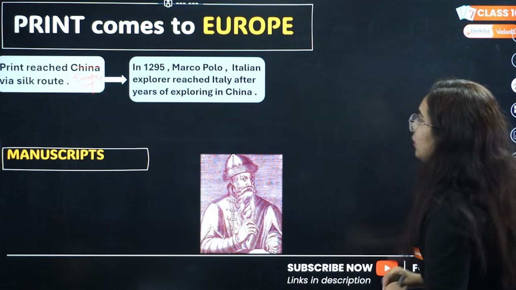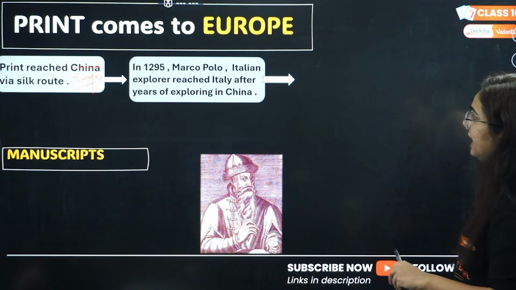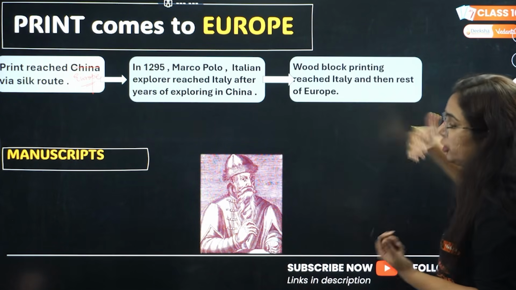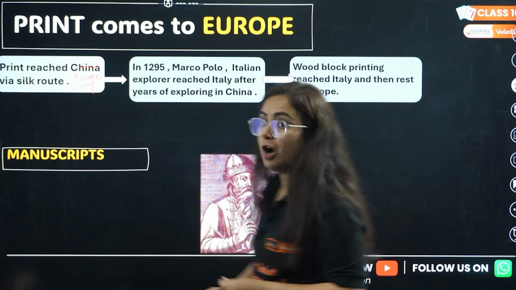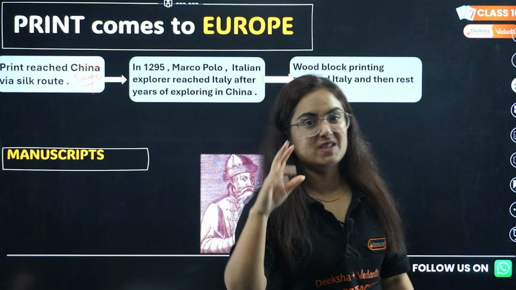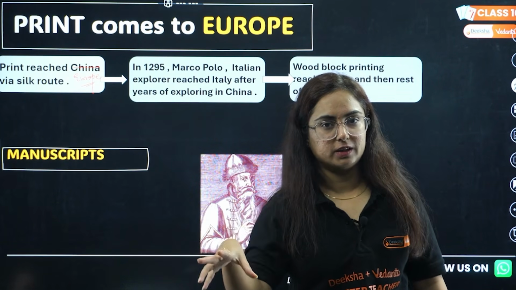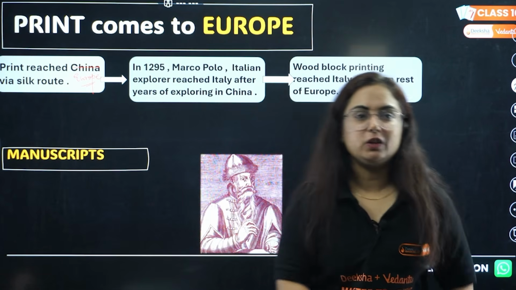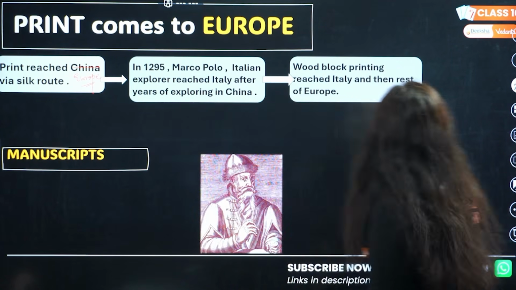Okay, so he took it to Europe. And later in Europe, this woodblock printing is not handmade now, it's mechanized. Because Europe is what? Smart. They don't want to do hard work, they want to do smart work. So they are not doing hand printing now, they are doing mechanized printing.